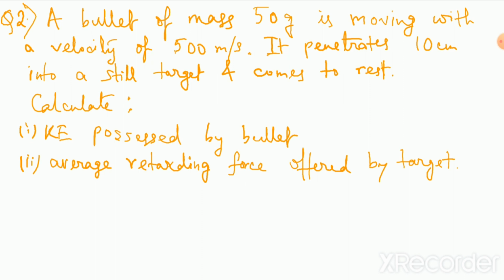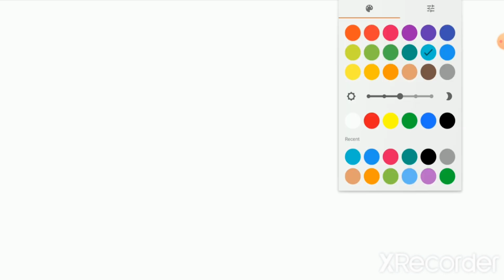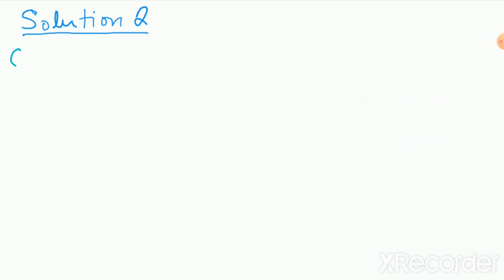So definitely, first of all, let us write the given information: mass and initial velocity. So this is our solution number 2. What is the given information?